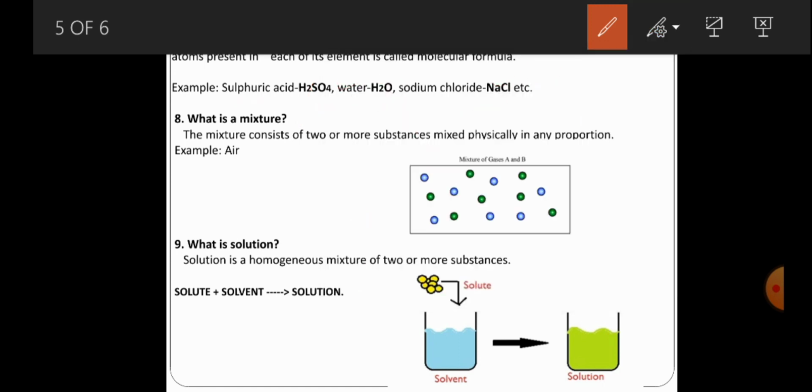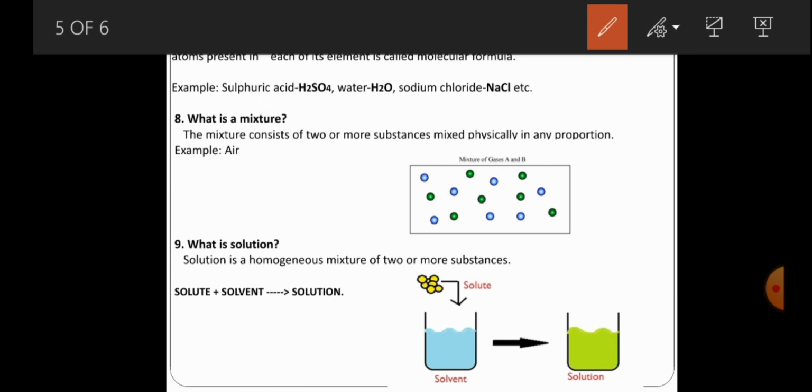Next coming to one more very important question: what is a mixture? For example, for a mixture, that is air. Air is a mixture of gases. What's the meaning of that? Air contains different types of gases. Oxygen is there, nitrogen is there, carbon dioxide is there, carbon monoxide is there, some other gases are also there, so together we call that air. Air is a mixture of gases. An example for a mixture is air because it contains many gases.